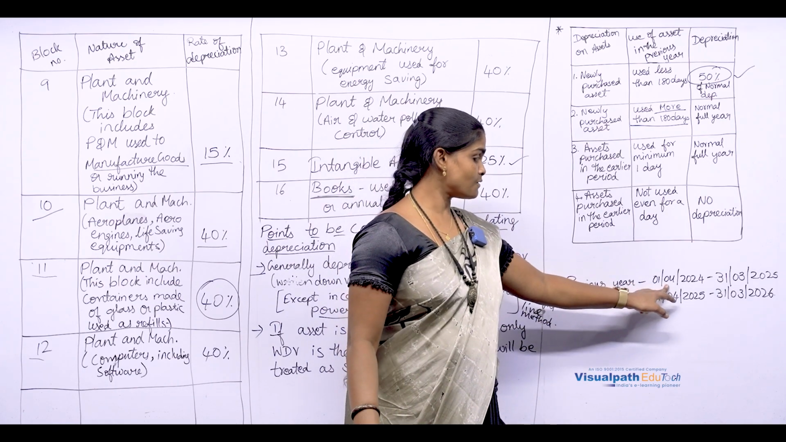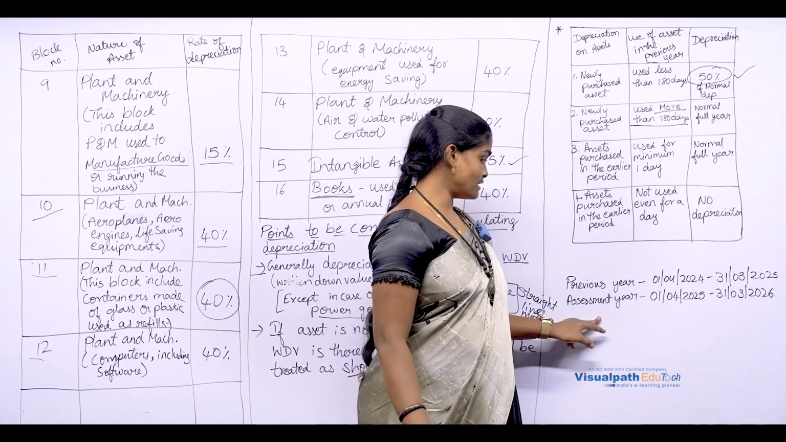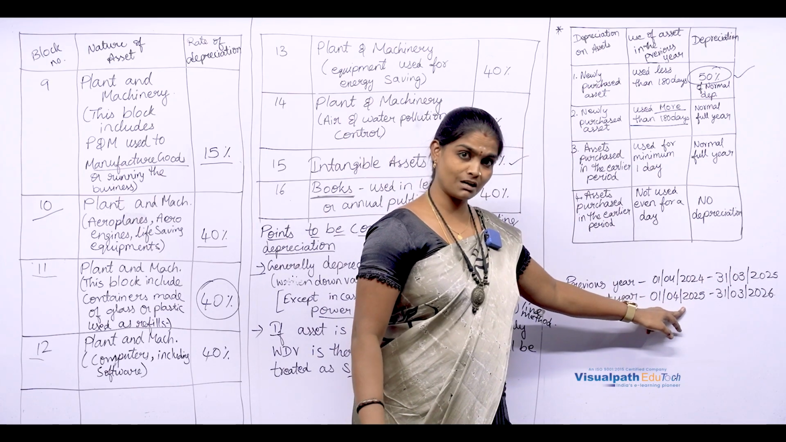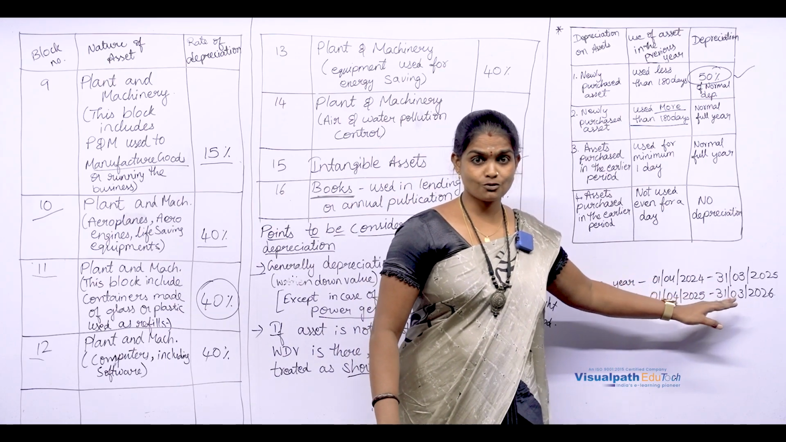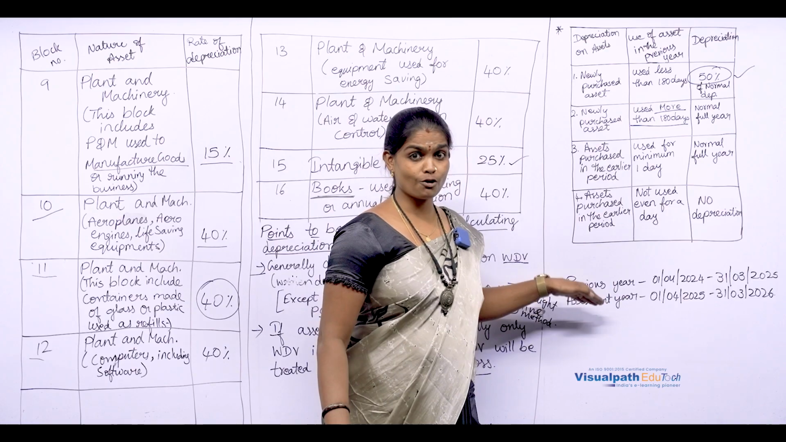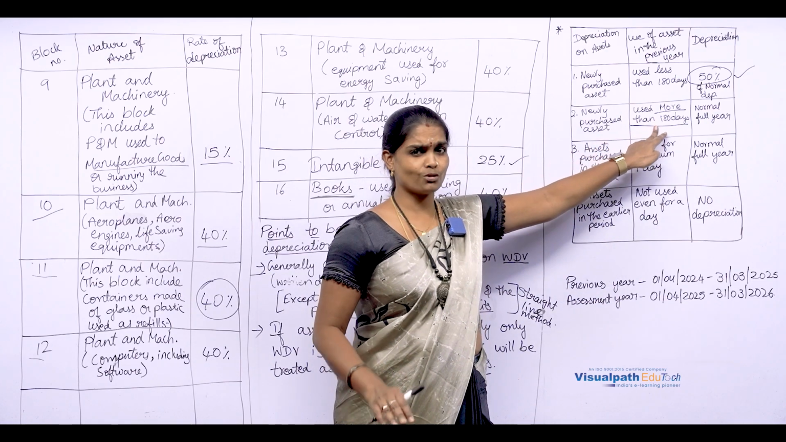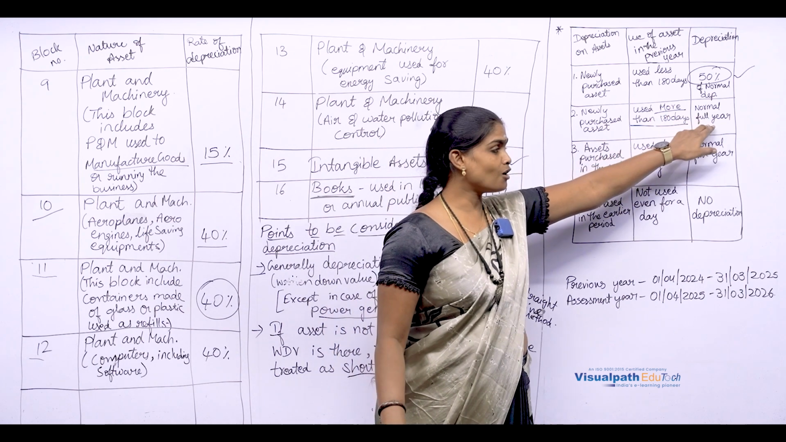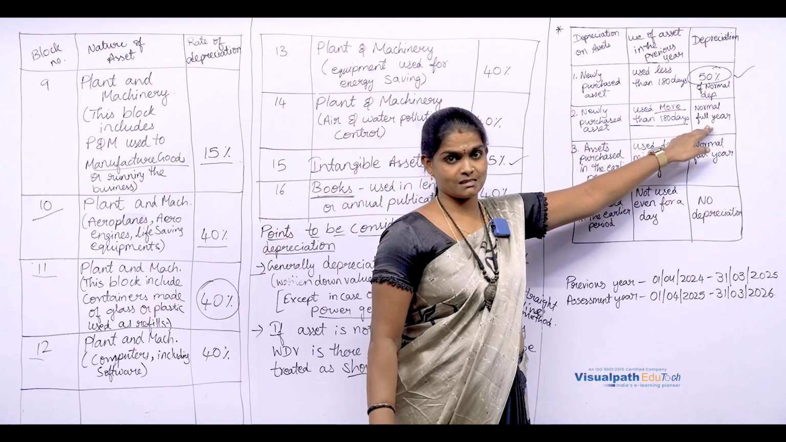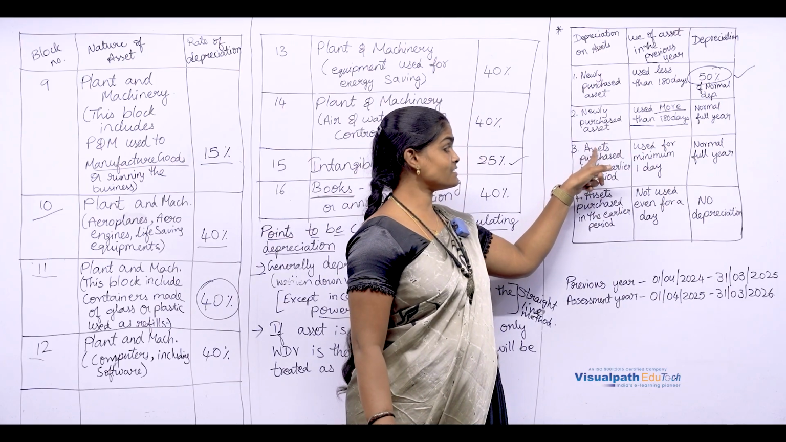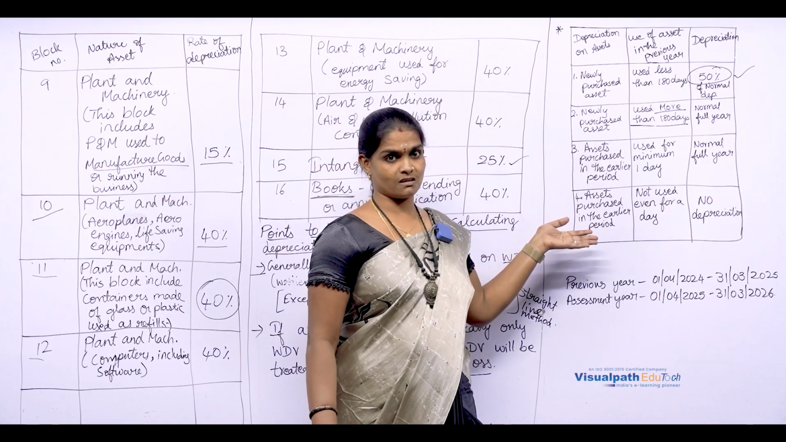Previous year means from 1st April 2024 to 31st March 2025. And the assessment year will be 1st April 2025 to 31st March 2026. Clear? So, usually we calculate in the assessment year for the previous year. In the previous year, if the asset is used more than 180 days, then normally full year depreciation will be allowed as deduction.